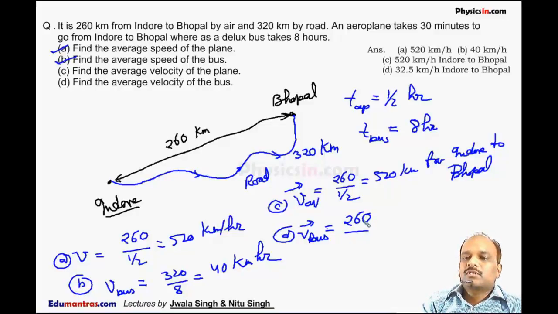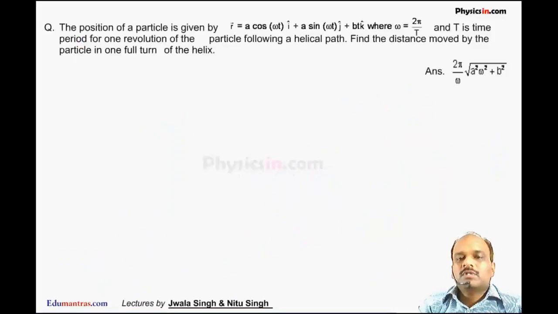So it is 260 kilometer from Indore to Bhopal, divided by the time taken by the bus, which is 8 hours. So it comes out to be 32.5 kilometer per hour.